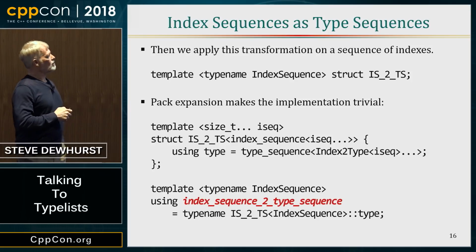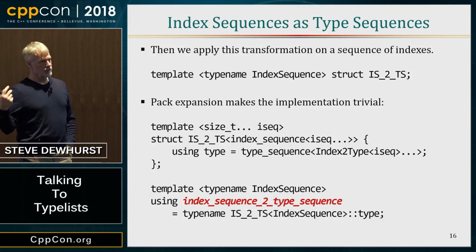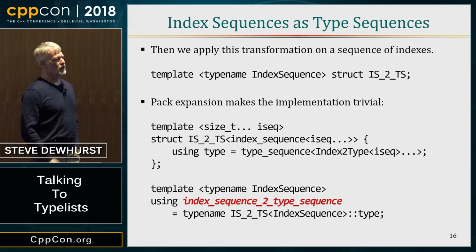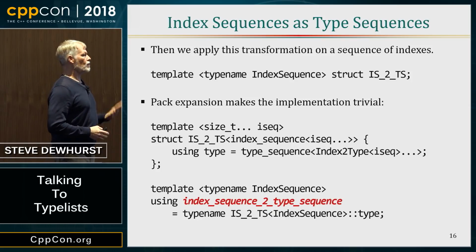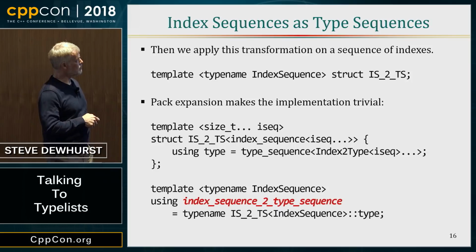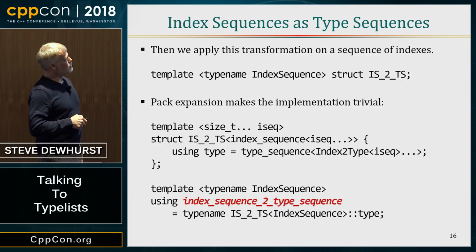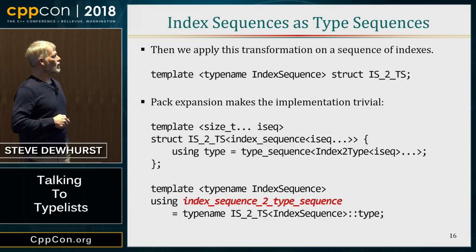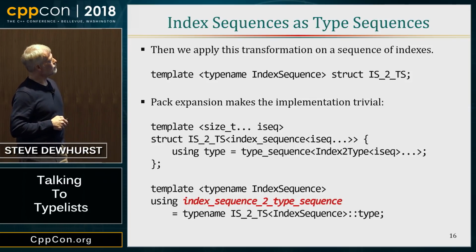Once you have an index sequence, you might want to sort it or partition it or do set intersections with other index sequences. But you don't really feel like writing those algorithms, although they're not too hard if you are using constexpr functions. Here we decided to leverage our existing typelist algorithms. So we're going to convert an index sequence into a type sequence. It's trivial to do with pattern expansion.